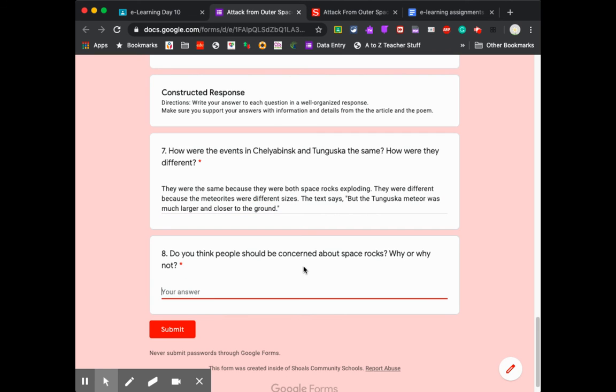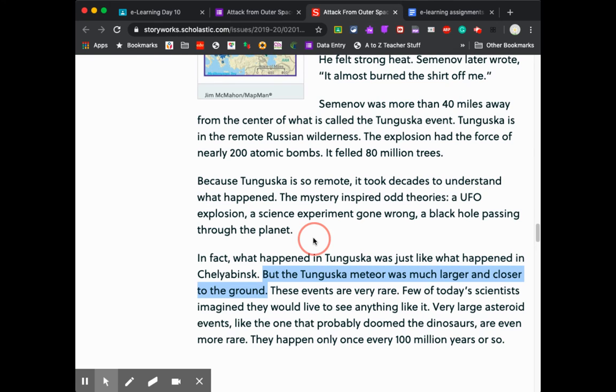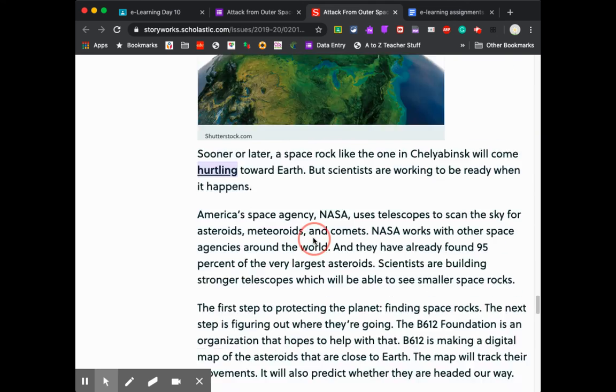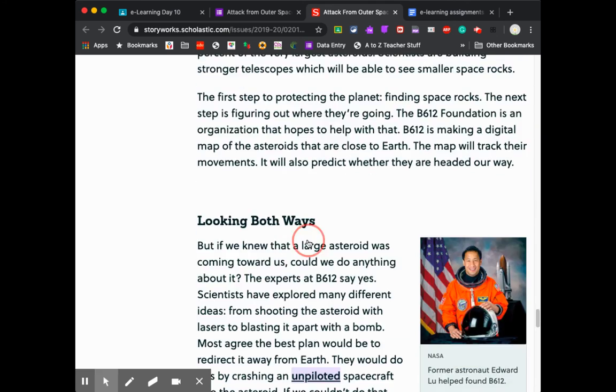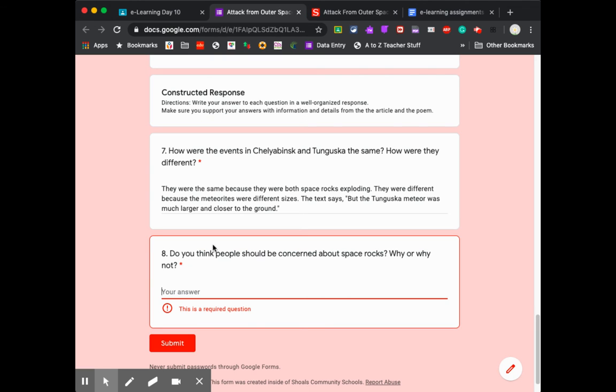Now, do you think people should be concerned about space rocks? Why or why not? So I'm coming back in here, and this is your opinion, okay? So you are going to tell me, yes, people should be concerned about space rocks, or no, they should not be, and tell me why, okay? You can finish that one off by yourself.